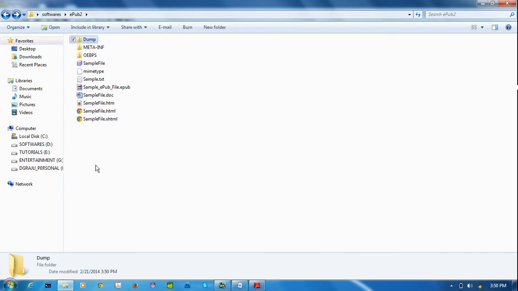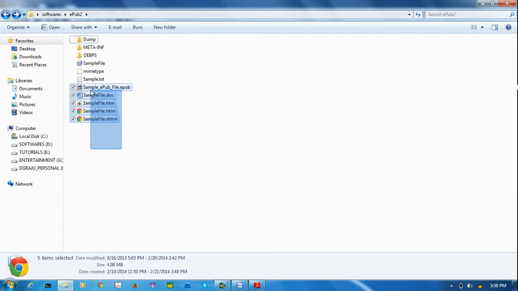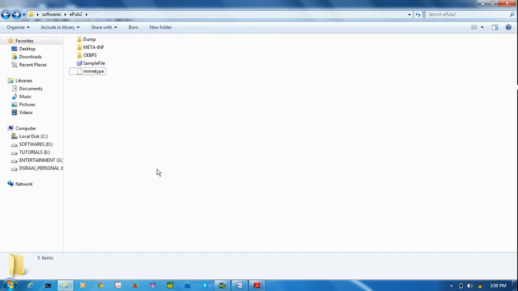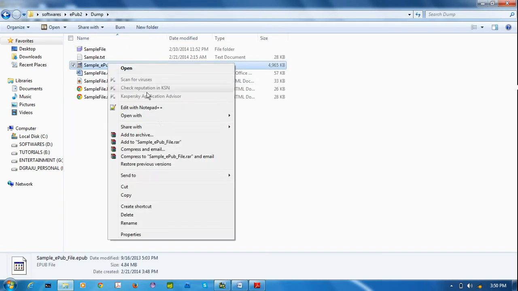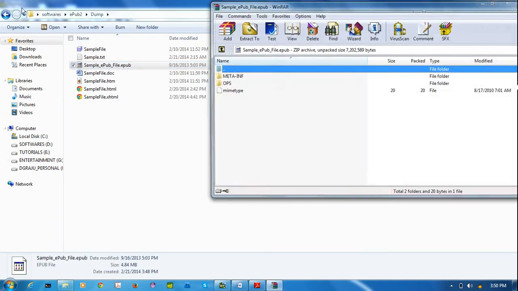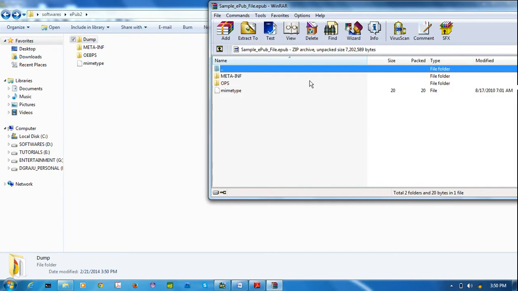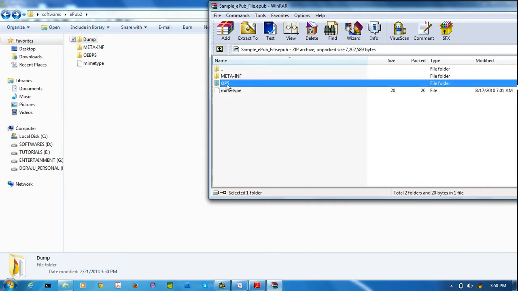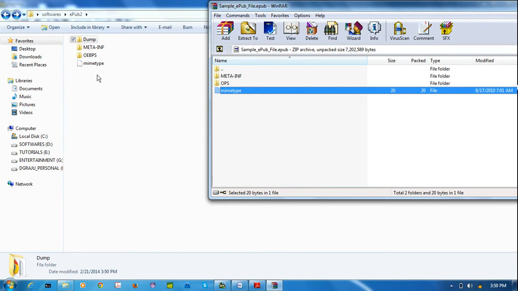Placing a dump folder, I am moving all these into dump. This thing also I am moving into dump. Now I have a folder structure like META-INF, OEBPS, mimetype.